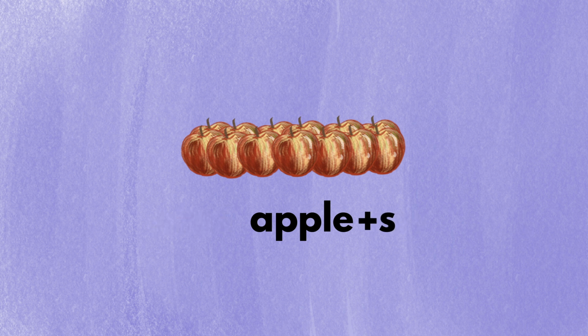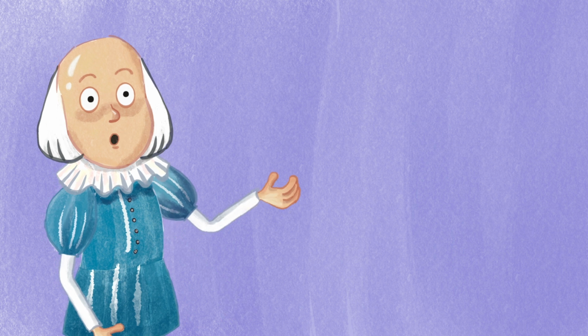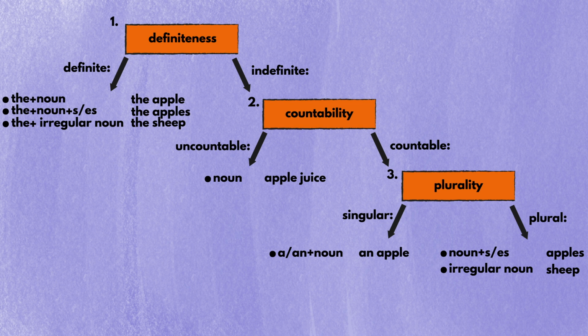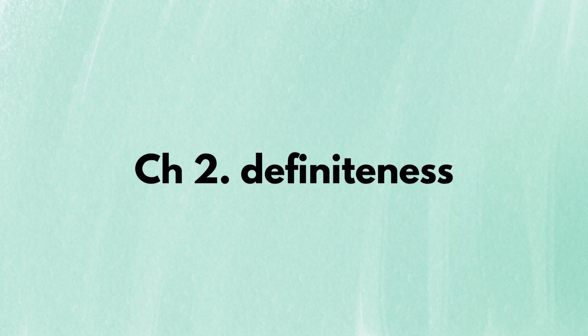You also have other options, such as using other determiners like some, many, or a lot of. However, this goes beyond the topic of this video, so we won't talk about it in detail. On the other hand, if you want a more detailed description of the article decision process, here's a graph. It's easier than what it seems. Let me explain it step by step through the rest of the video.